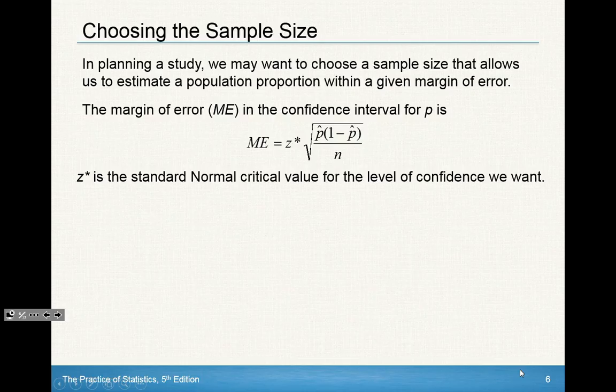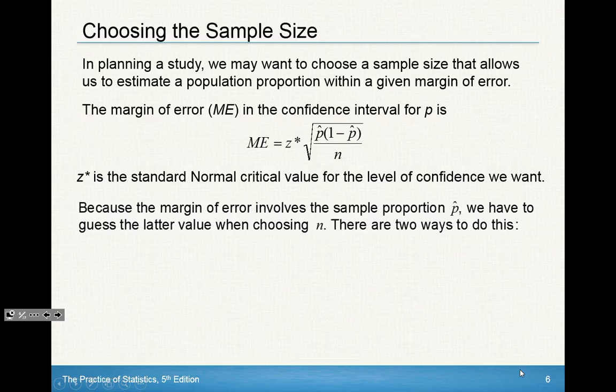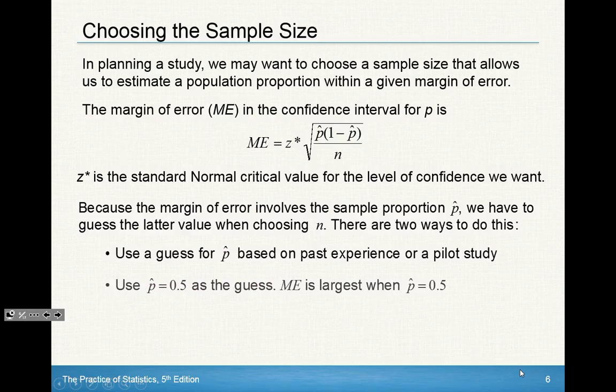Margin of error, we know that you find from the critical value times the standard error, and you get the critical value from z star. You know that you get the standard error from the square root of p hat times 1 minus p hat over n anytime you're dealing with proportions. Because the margin of error involves the sample proportion p hat, we have to guess the latter value when choosing n. There are 2 ways to do this.